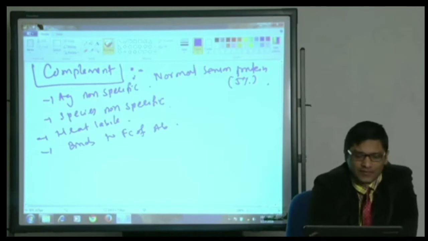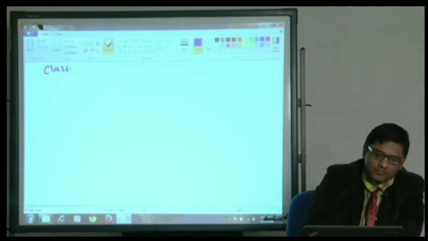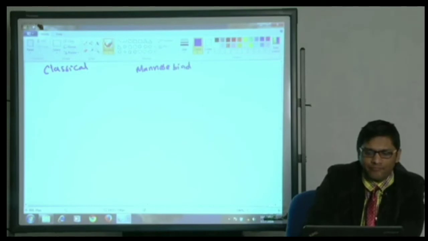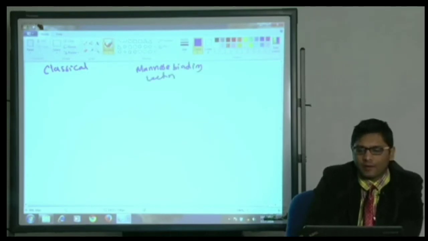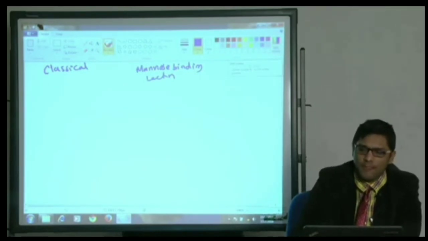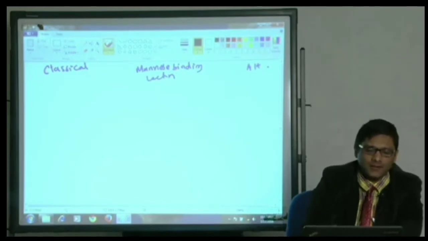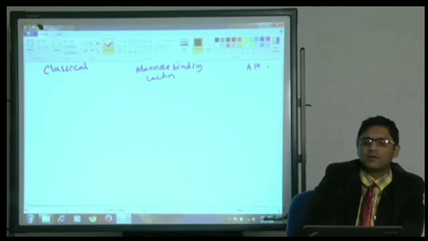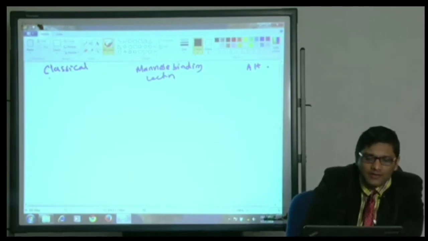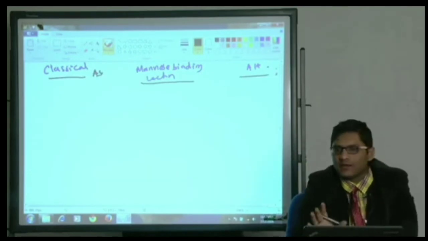Okay, there are three pathways. What are the three pathways? Classical, mannose binding or lectin pathway, and alternate pathway. The differences between the three pathways is a frequently asked MCQ. I will tell you first classical, then I will explain the other two. Which of these three pathways is antibody dependent? Classical pathway alone is antibody dependent. Mannose binding and alternate pathway are antibody independent.